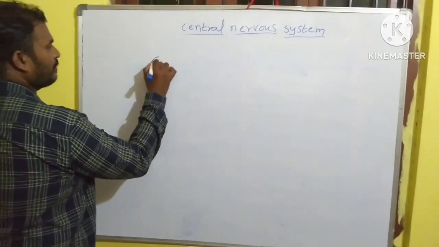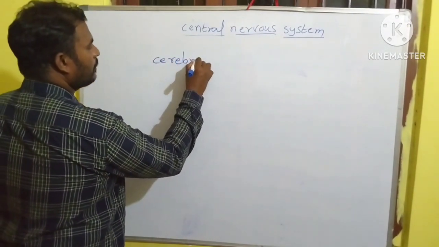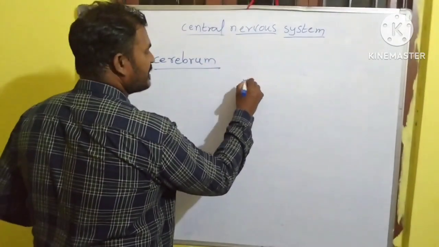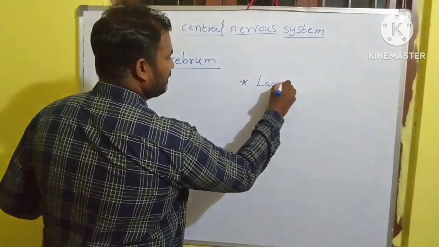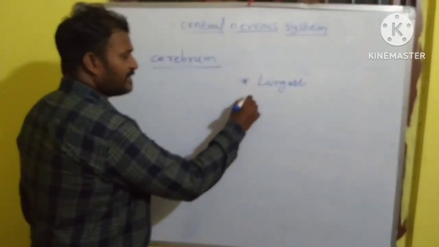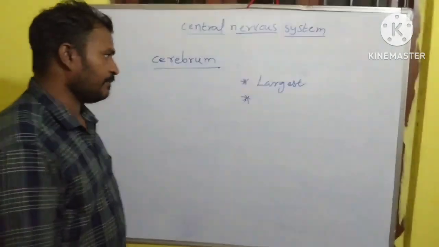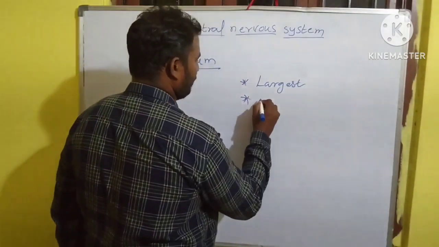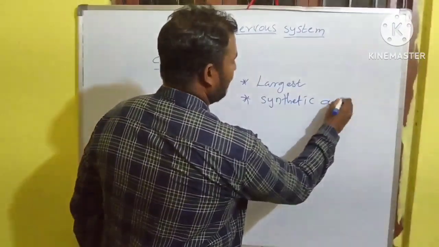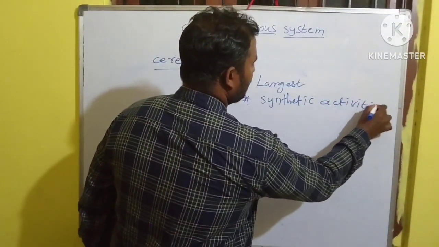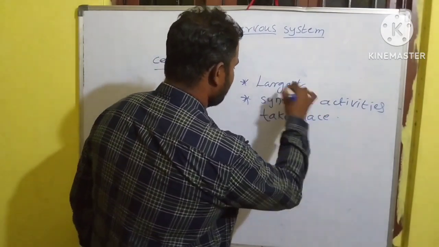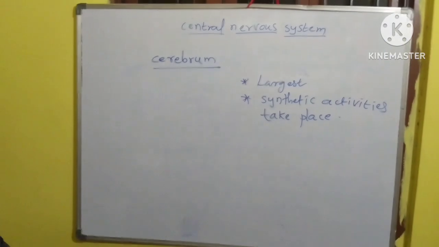The second part is the cerebrum. The cerebrum is the largest part of the brain, and all the synthetic activities inside the nervous system take place in the cerebrum.